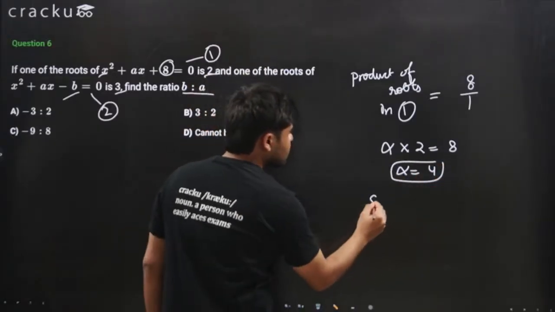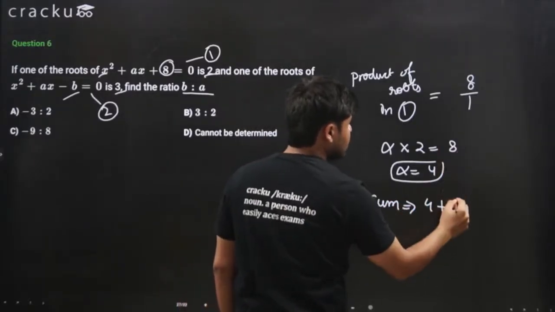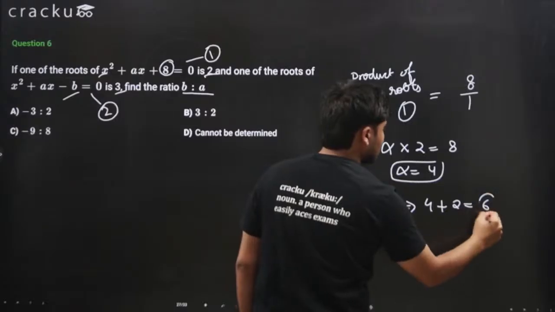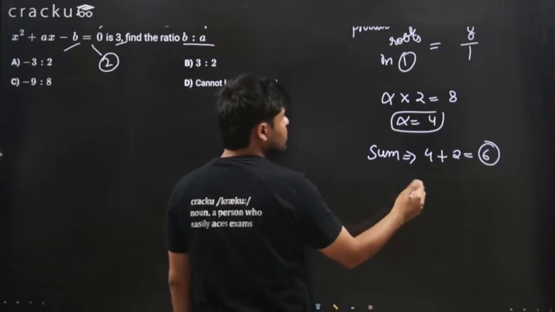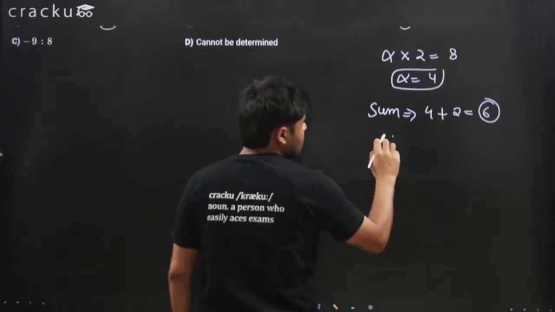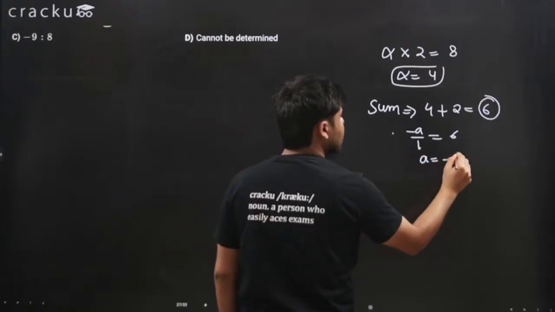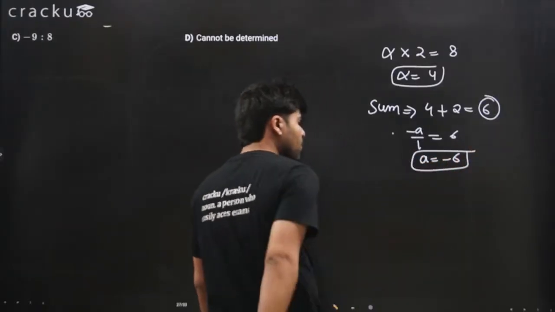So sum of the roots, what is sum of the roots? Sum of the roots is 4 plus 2, which is 6. And sum of the roots is also equal to minus b over a, so minus 1 over 1. So minus 1 over 1 is equal to 6. This means a is equal to minus 6. We got the value of a.